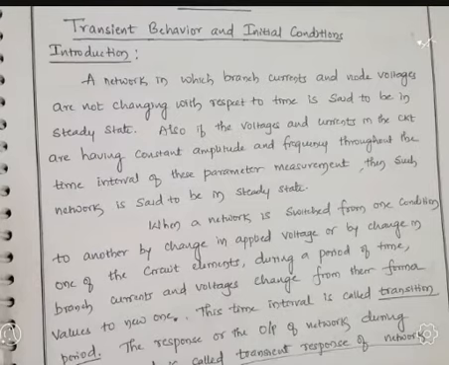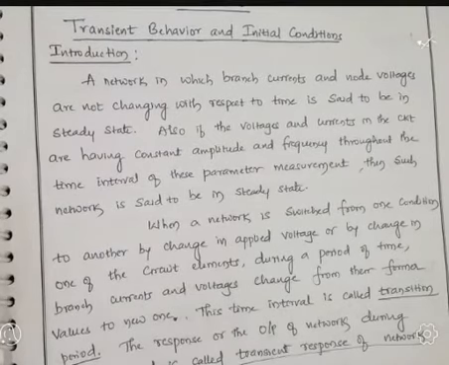In today's session, we are going to discuss transient behavior and initial conditions. Before starting, let me explain some basic parameters about networks: what is meant by steady state, transition period or transition state, and the initial conditions of the given network. After that, we'll discuss the behavior of basic elements like resistors, capacitors, and inductors.